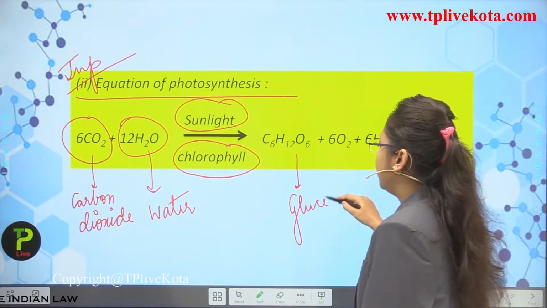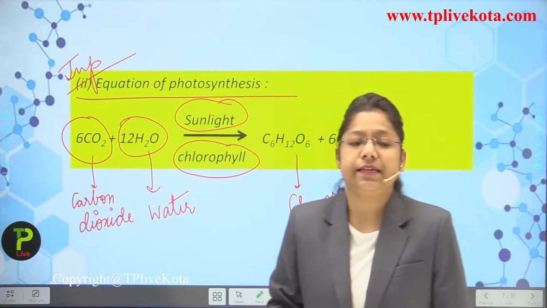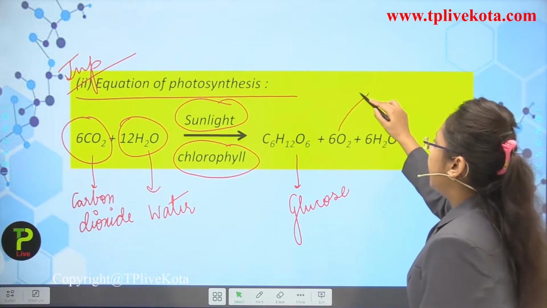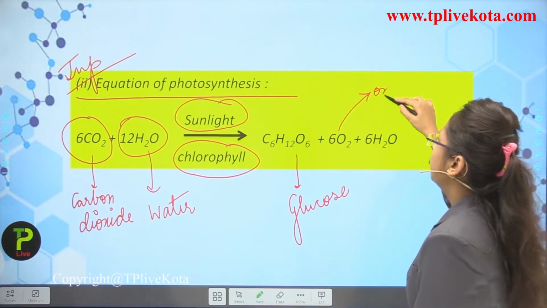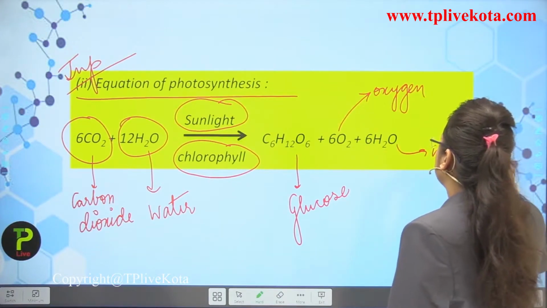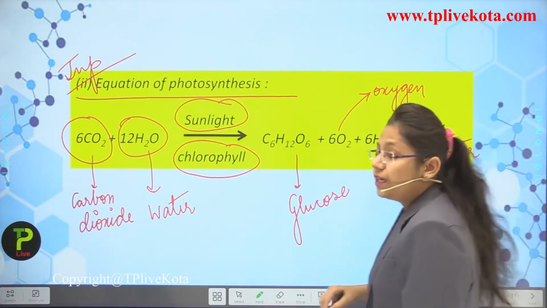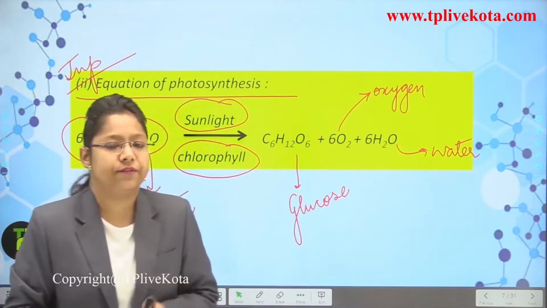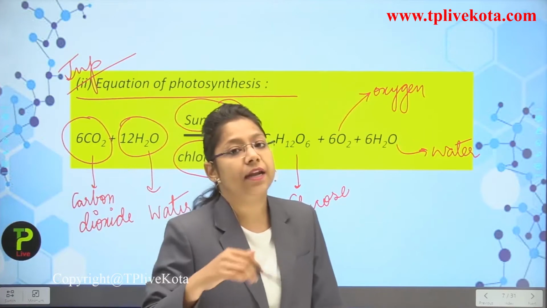And this is the formula of glucose, C6H12O6. The byproducts formed are oxygen and water as well. So water may be in the form of water vapor which is excreted out, but the main two products which are formed are glucose and oxygen.